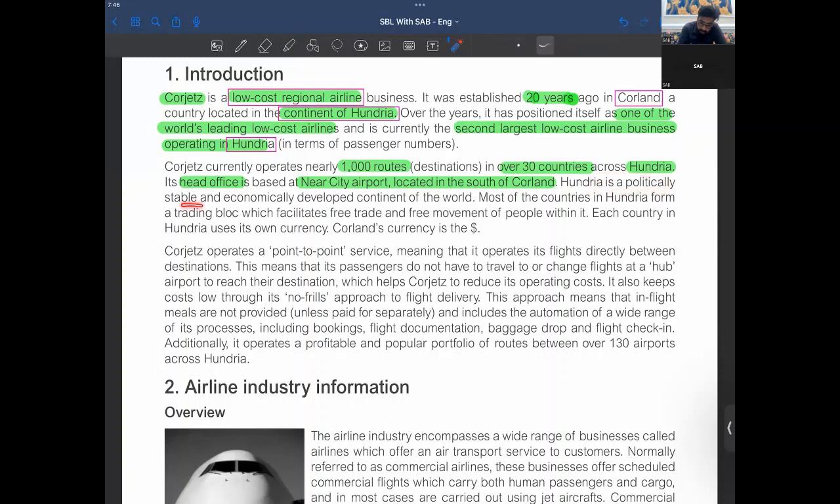Hungary is a politically stable and economically developed continent of the world. So that means economically, you guys are good. Most of the countries in Hungary form a trading bloc, which facilitates free trade and free movement of people. I could just give you an example of Europe here, right? As the European countries have allowed each other's people to go there, Hungary has done the same kind of thing. Each country in Hungary uses its own currency. Corland's currency is dollars.